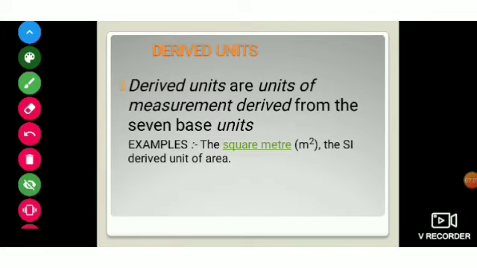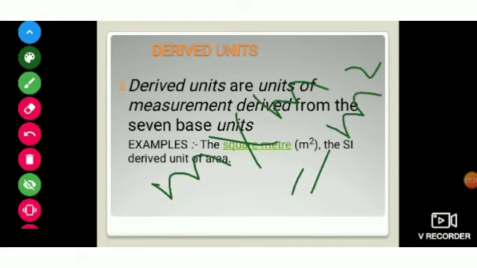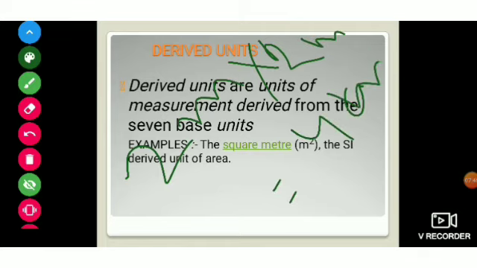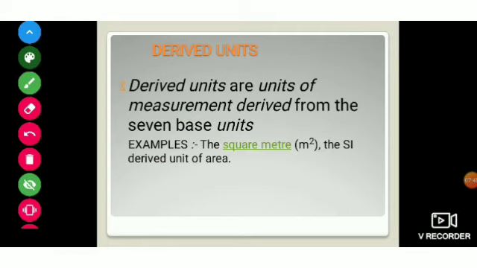Now what is a derived unit? A derived unit is a unit of measurement derived from the 7 base units. Derive means forming or making a unit from the fundamental units. The square meter is the SI derived unit of area. The unit for area is meter square, and it is derived by multiplying meter by meter. Or you can say, if length is 2 meters and width is 2 meters, then it becomes 4 meter square. So it is nothing but a derived quantity.